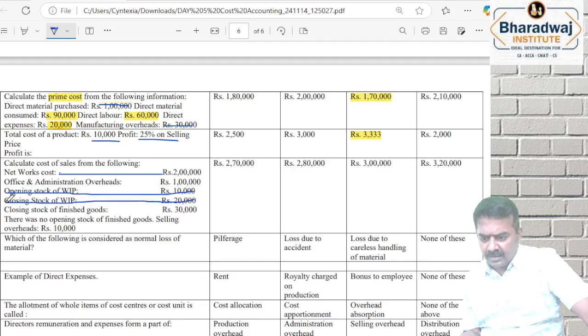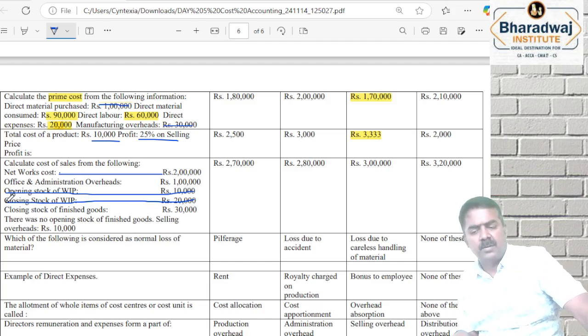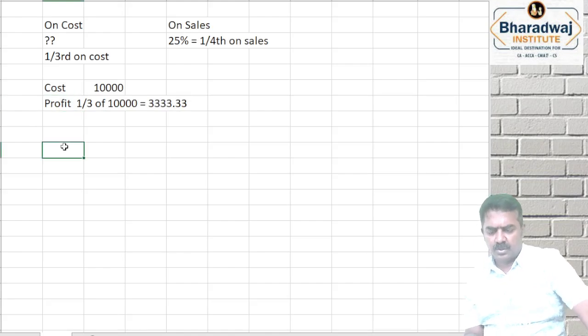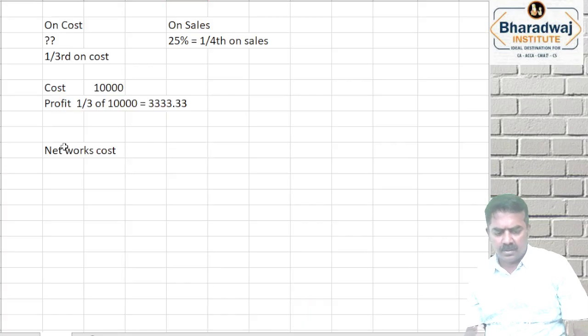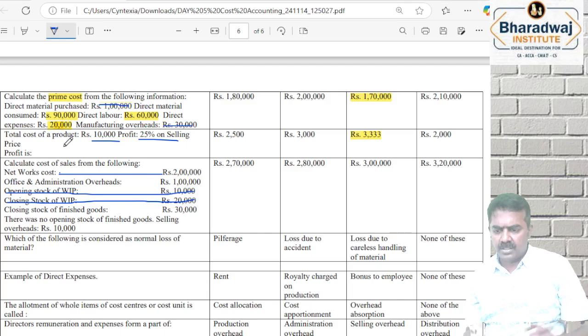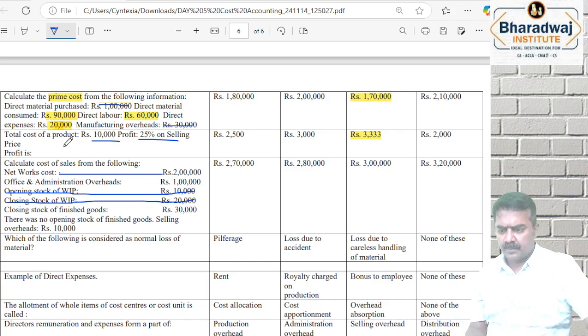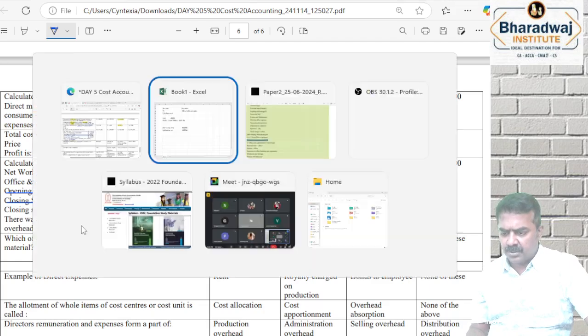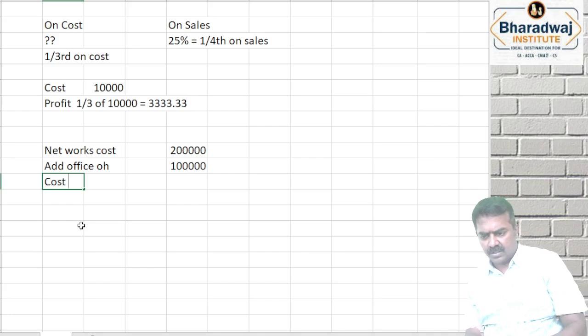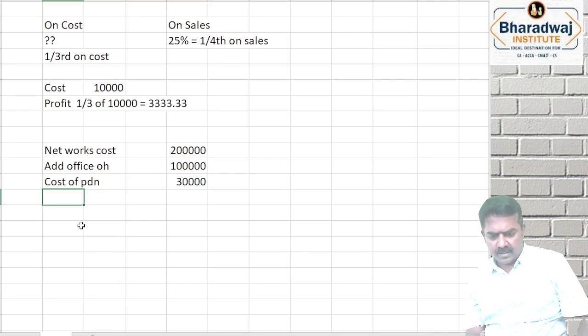Why? Prime cost plus factory overheads, adjust WIP, you get which cost? Net works cost. So net works cost is already after adjusting WIPs. 2 lakhs is given. No need to adjust WIP. Add office overheads. Office overheads is 1 lakh. Then opening stock of finished goods, we have given no opening stock. This will give us cost of production. Cost of production 3 lakhs.